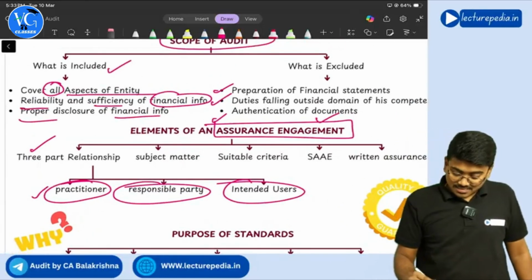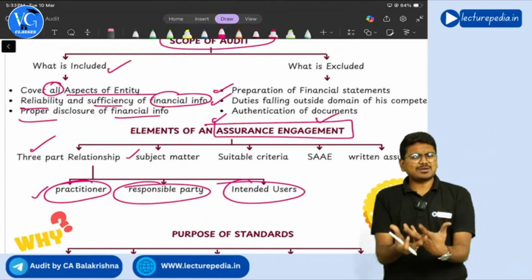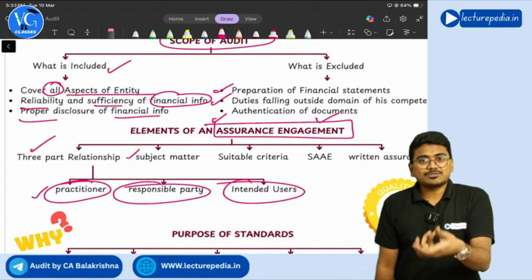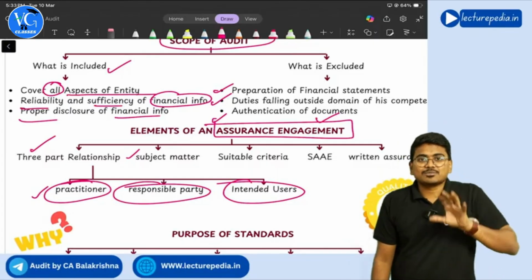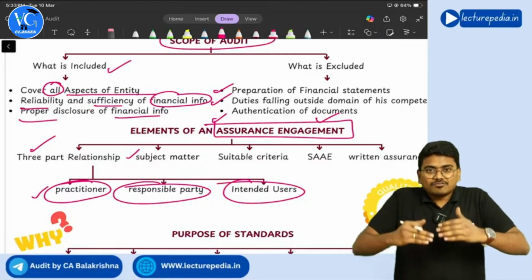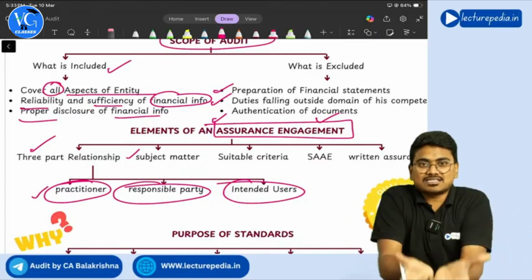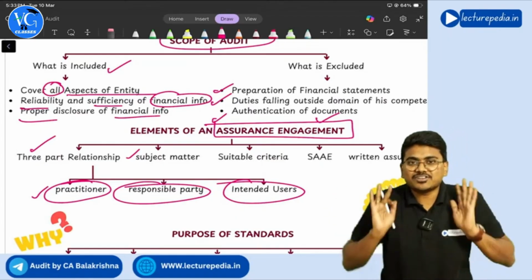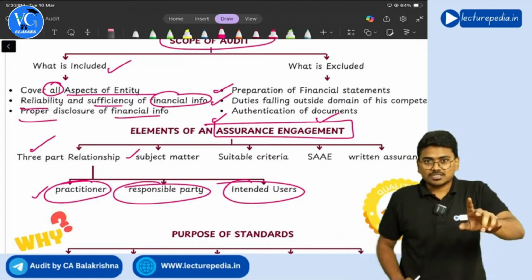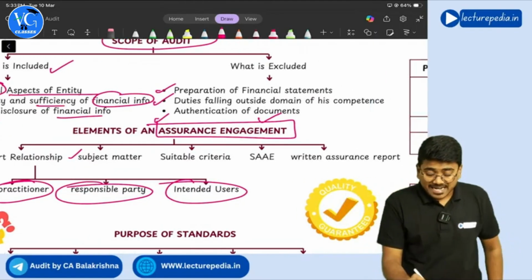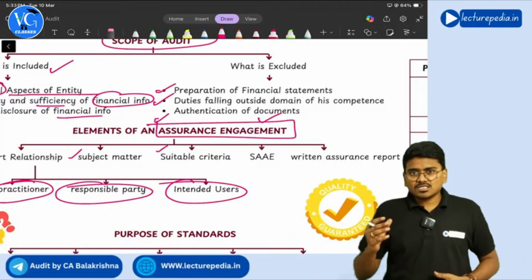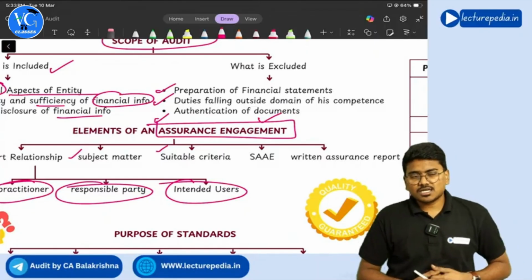Next element is subject matter. Subject matter means, see, in case of audit, the subject matter is financial statements. So the item on which you are providing assurance is known as the subject matter. Understood? Yes. Next, suitable criteria. In case of audit, what will you say?